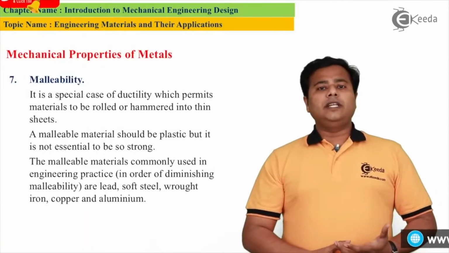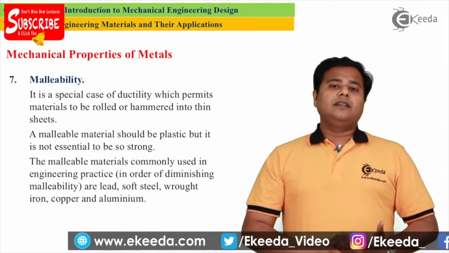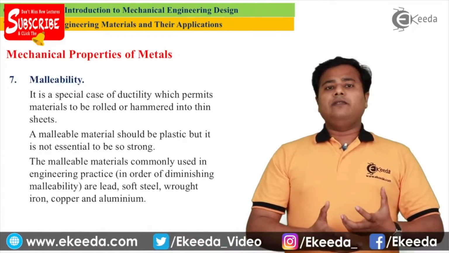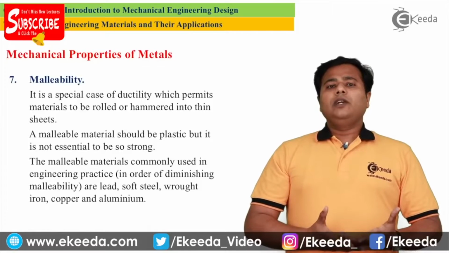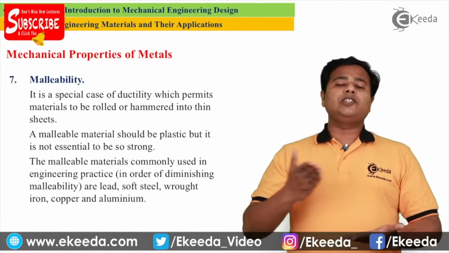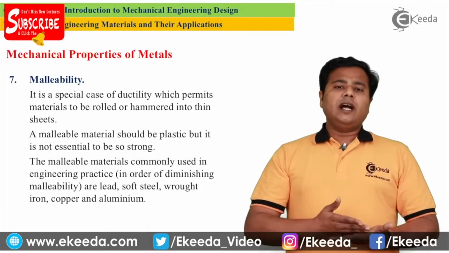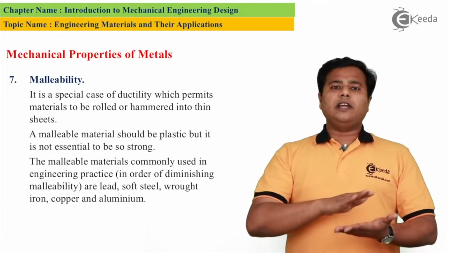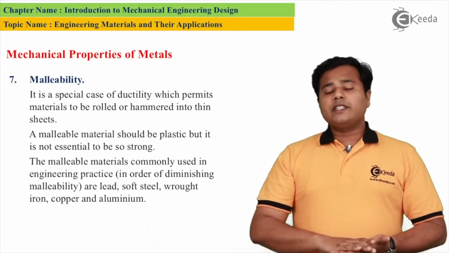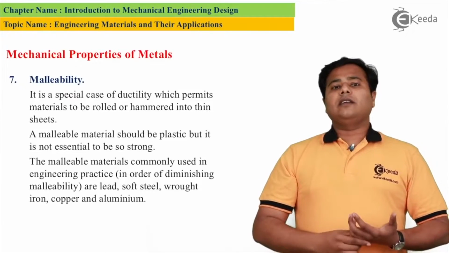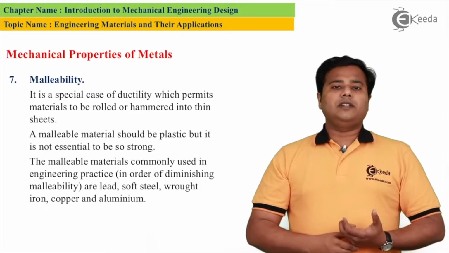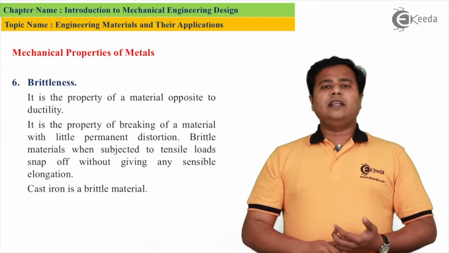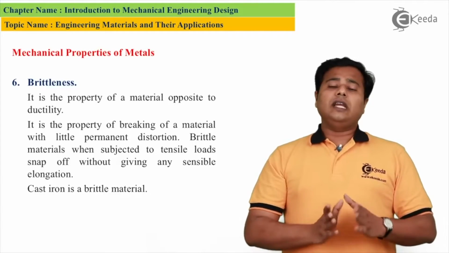Our next quality is malleability. Now, like ductility, if the material has the capability to be converted into thin sheets, a very thin layer of sheet, if I hammer the material and it can be converted into a thin sheet, I will say that the material carries the capability called malleability. The next is brittleness. Now brittleness is exactly opposite to strength or elasticity again.